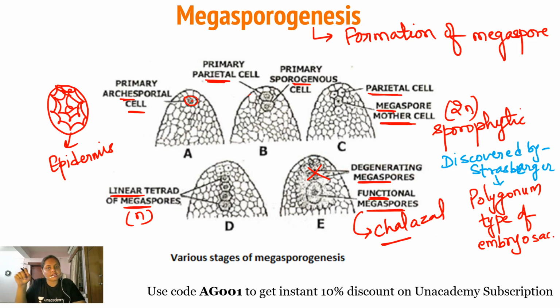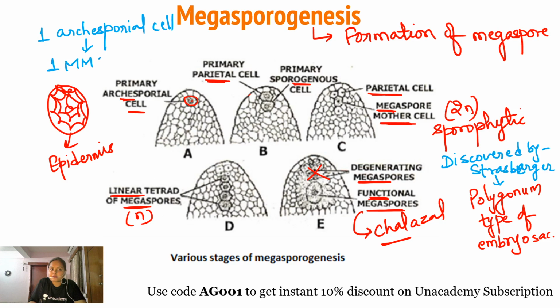Why? Because the functional megaspore is present towards the chalazial end, and the rest of the three megaspores degenerate. Now see what happened. In case of megasporogenesis, from one single archesporial cell, a single megaspore mother cell is formed. And from this single megaspore mother cell, one functional megaspore is formed. So as you can see, entirely one structure is formed. This is the process of development or formation of megaspore in angiosperms.